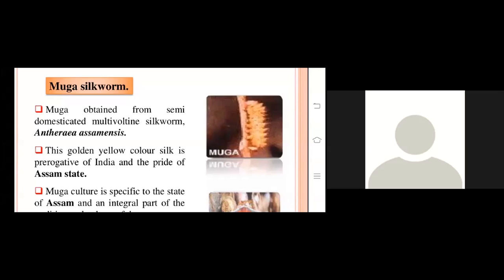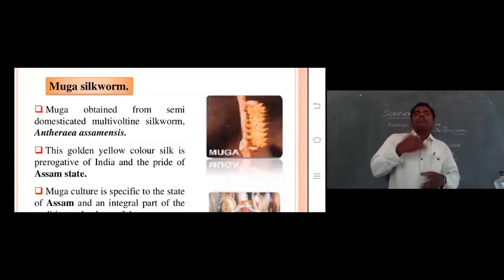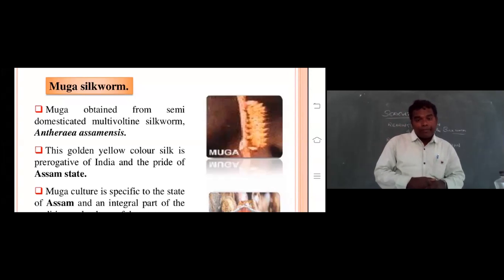What is univoltine and multivoltine? If the silkworm gives only one crop in its whole lifespan, that is called monovoltine or univoltine. Clear? But this Muga silkworm produces a number of crops in its whole lifespan, more than two or three. That is called a multivoltine silkworm. That is the specialty of the Muga silkworm.